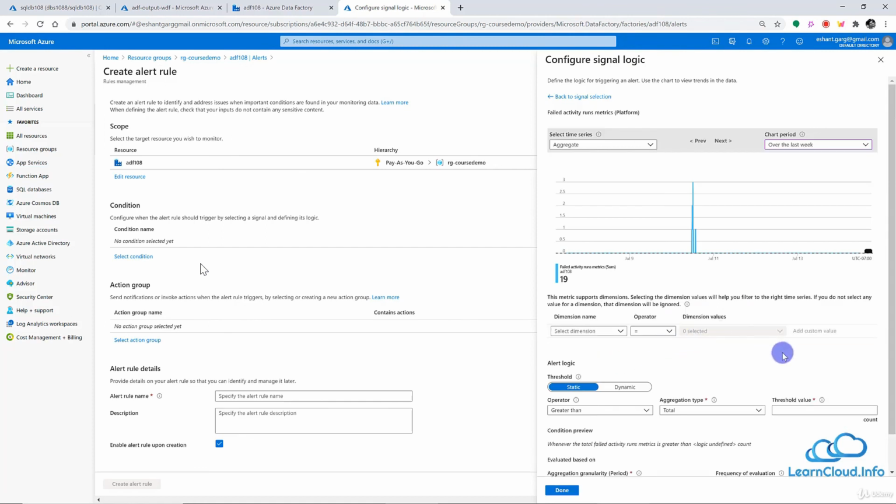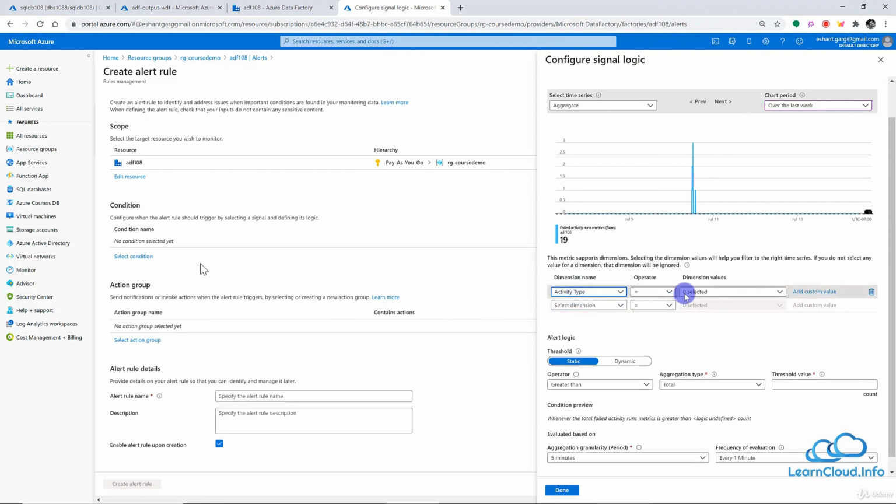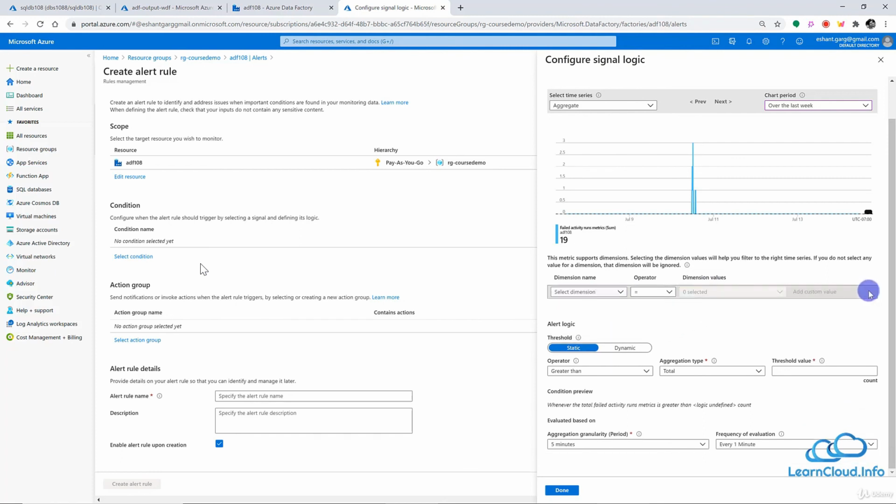And here, if we go below, we can also see the dimension here. For example, I'm looking for a particular activity type here, or I'm looking for a particular failure type here, or if I'm looking for all the activities. So I don't want to filter it here because I'm looking for all the activities. Now here you have the option to define the threshold. And you have two options. One is static and one is dynamic. Static means you are defining. So let's first talk about static.